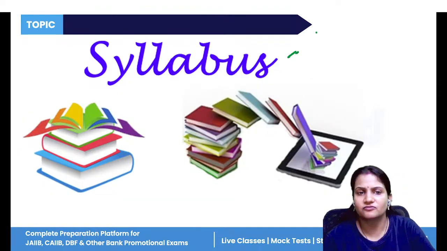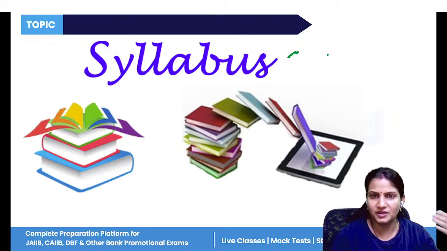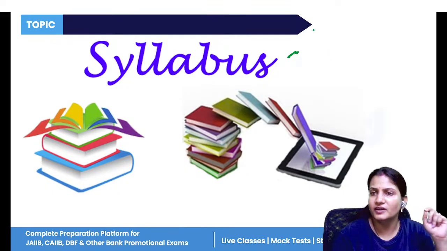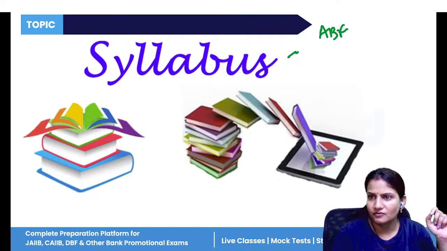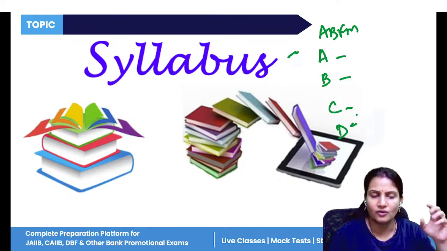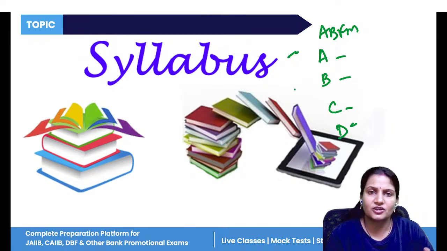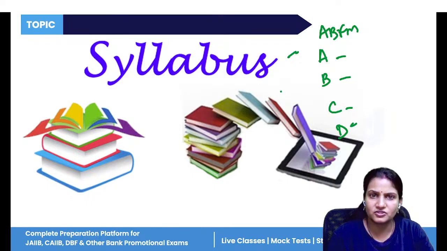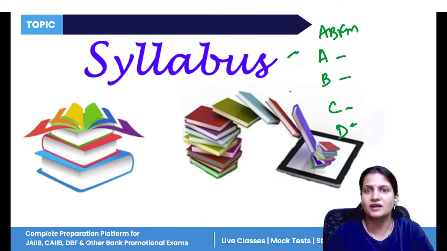So now let's have the overview of the syllabus of ABFM. What are the topics? What are the modules in ABFM? So in ABFM also we have a total of 4 modules: Module A, B, C, and D. Now, the ABFM paper is a mixture of theoretical and numerical. It means you will be seeing numerical questions also in this paper, along with the theoretical part.